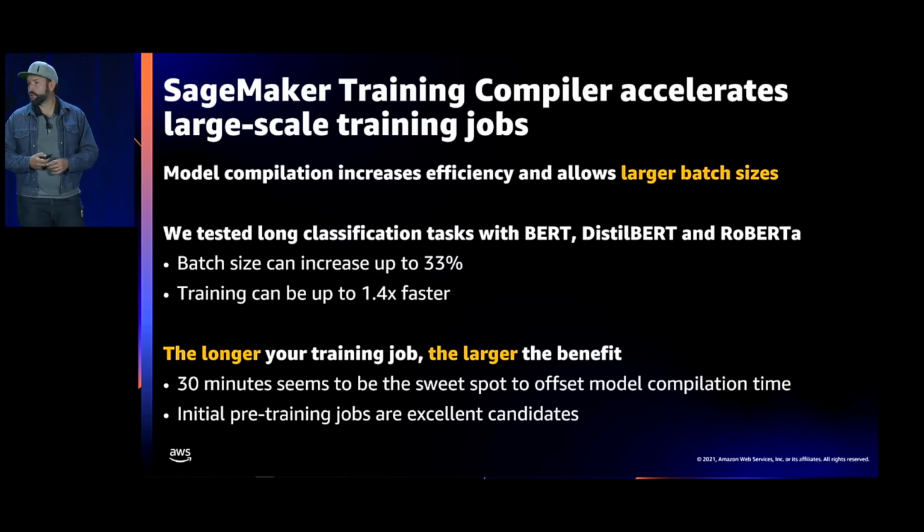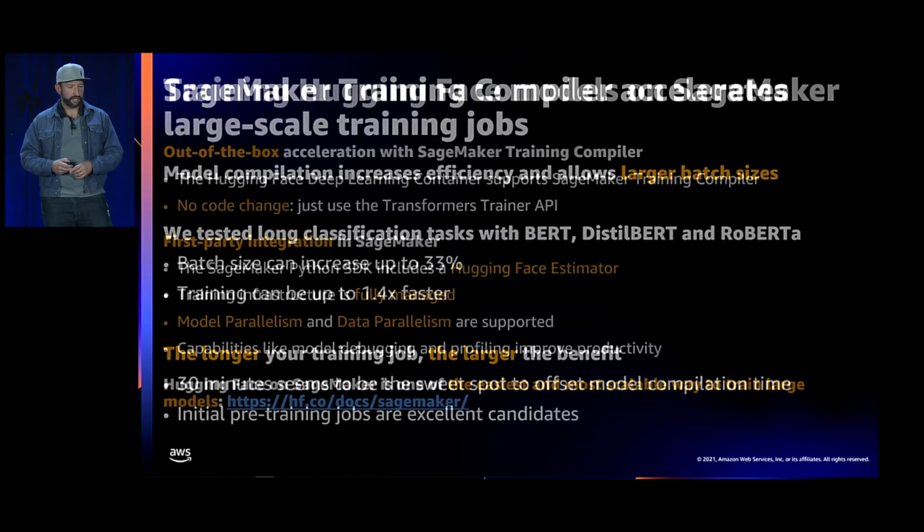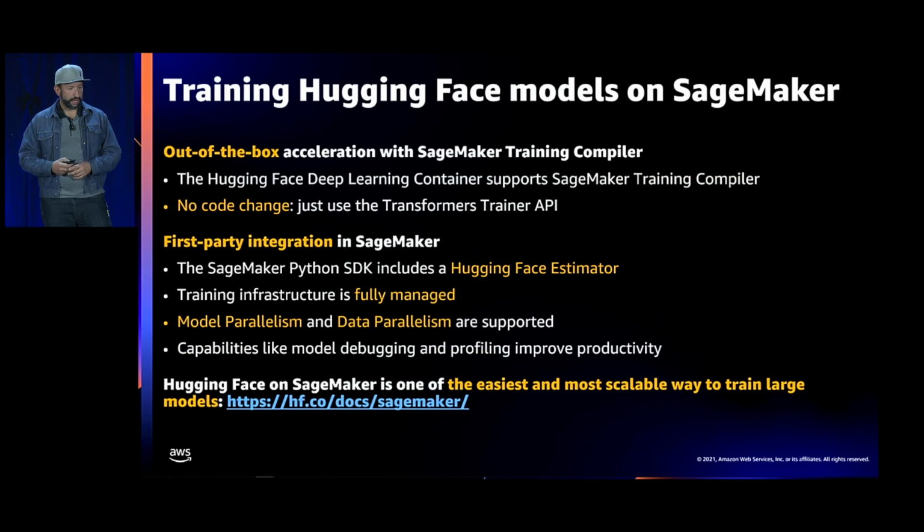Another thing that we've observed is that there is a bit of trial and error to find the right batch size that will give you the most benefits. So depending on the model you're using and depending on your training script, I encourage you to always test the limits of how much you can increase the batch size for your training, so you get the most benefits out of the SageMaker training compiler.